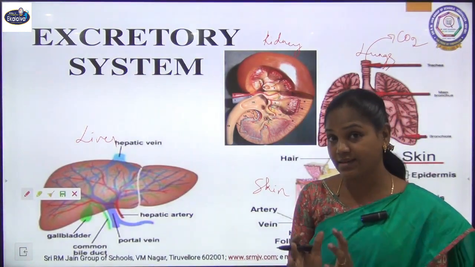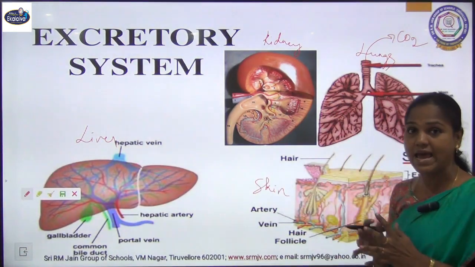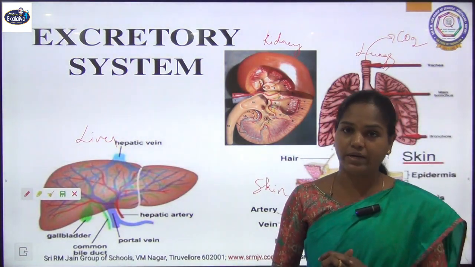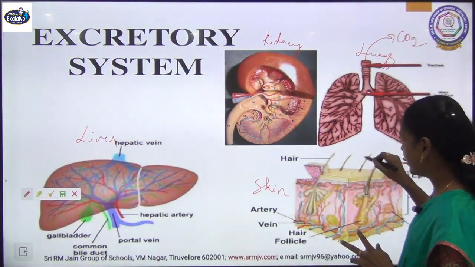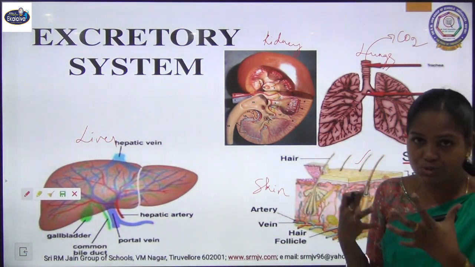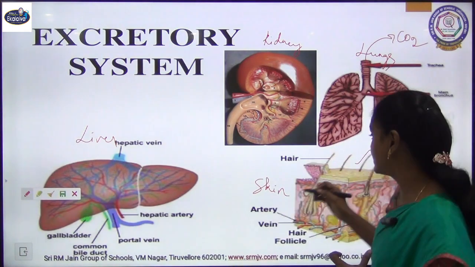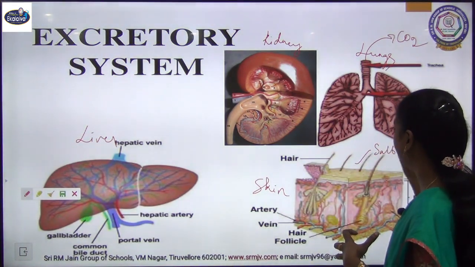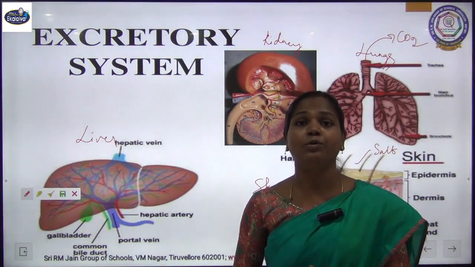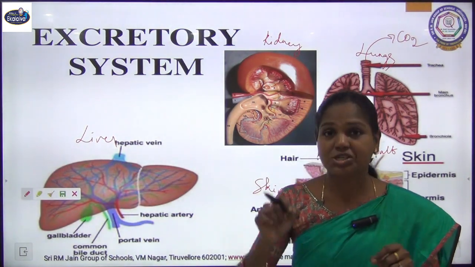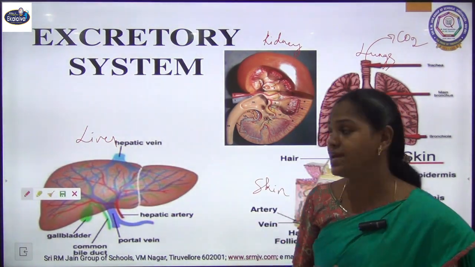Under that condition we can consider our lungs an excretory organ. And the skin, through sweat, excretes excess salts present in our body fluids, so our skin acts as an excretory organ.